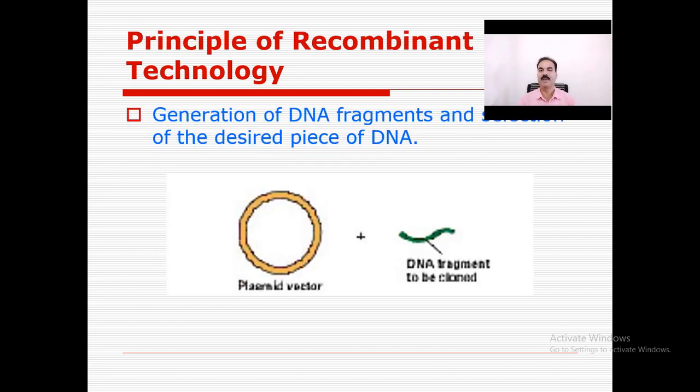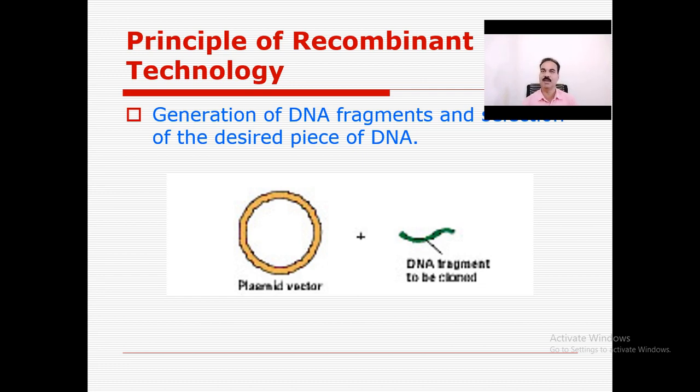Now the principle of recombinant technology. The first point is generation of the DNA fragments and insertion of the desired piece of DNA. So this is a plasmid. What is a plasmid? You might also know that. An extrachromosomal double-stranded circular DNA molecule having the ability of self-replication, that we call a plasmid. These plasmids are present in the cell, extrachromosomal. Why is the plasmid called a vector? That is also one of the most important points. So the plasmid we can define as an extrachromosomal double-stranded circular DNA having the ability of self-replication.